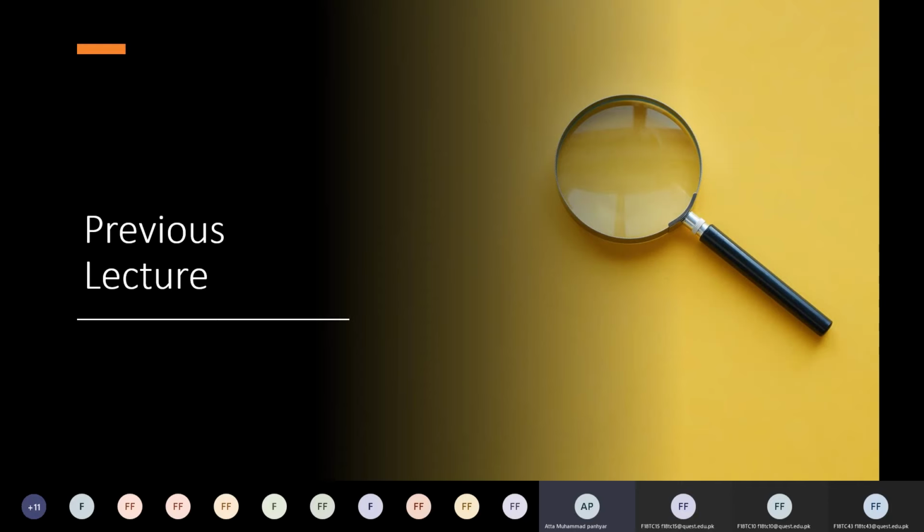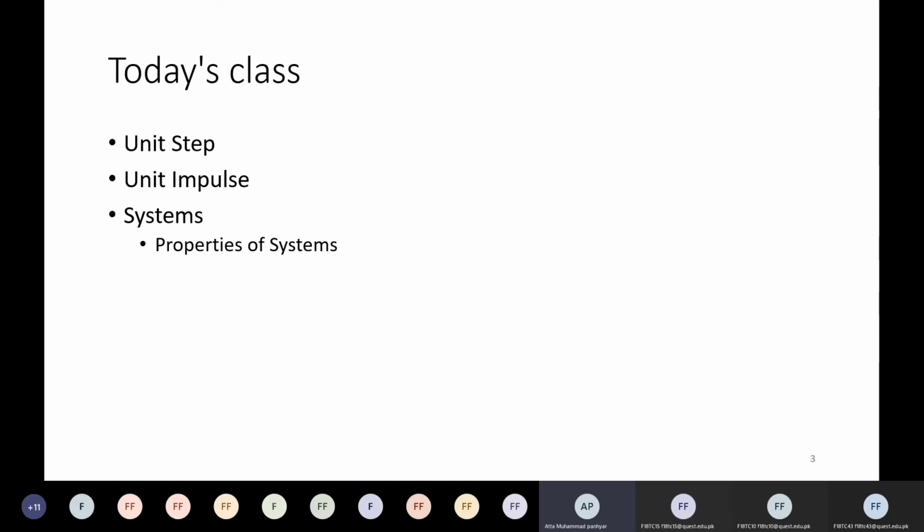Okay, so in today's class, we will mainly focus on unit step and unit impulse, and we will go through the basic definition of a system and its properties.